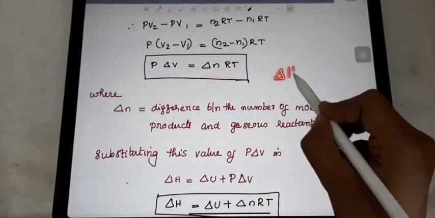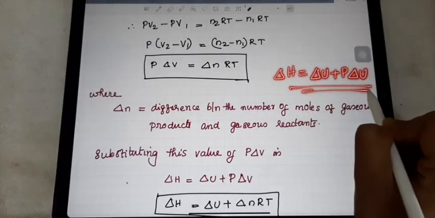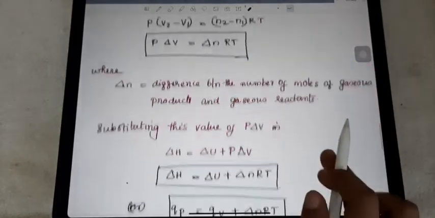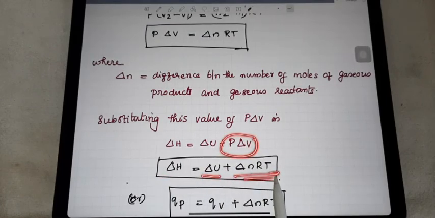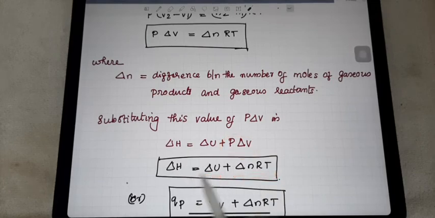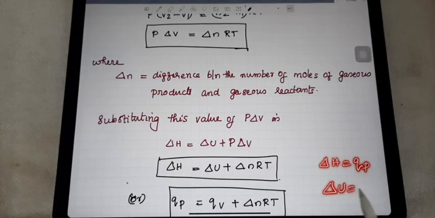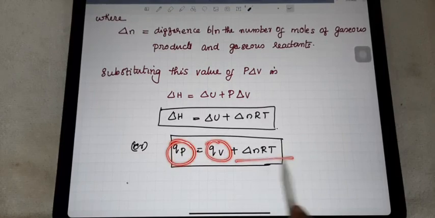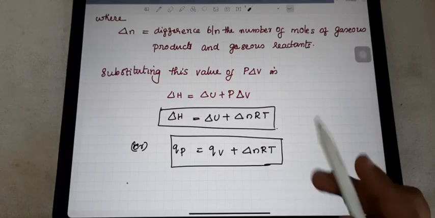Then in the equation you studied, delta H equals delta U plus P delta V, the enthalpy change relation. Here, instead of P delta V you just apply this value. So the equation becomes delta H equals delta U plus delta n RT. Then you studied that delta H equals Qp and delta U equals Qv, so you can substitute: Qp equals Qv plus delta n RT. So a lot of chemical relationships can be obtained from this enthalpy change portion.